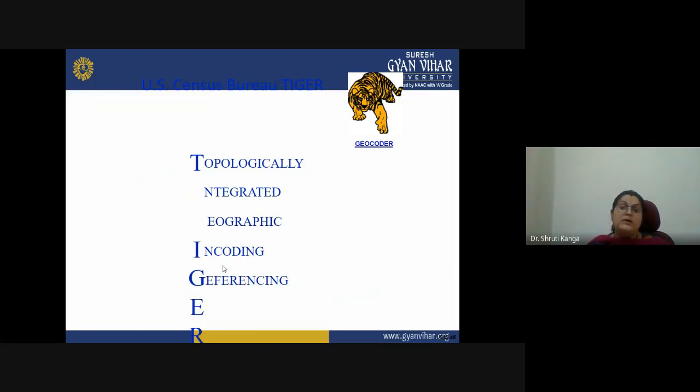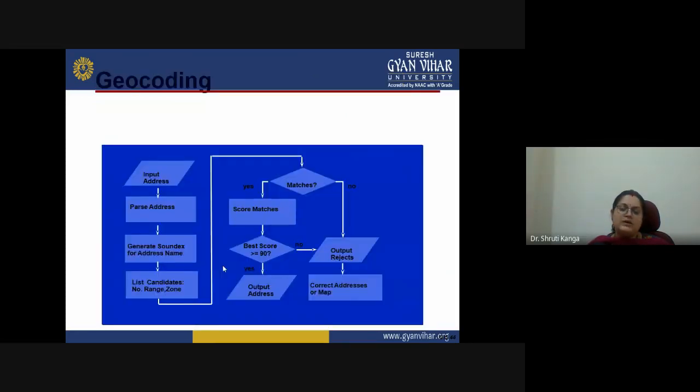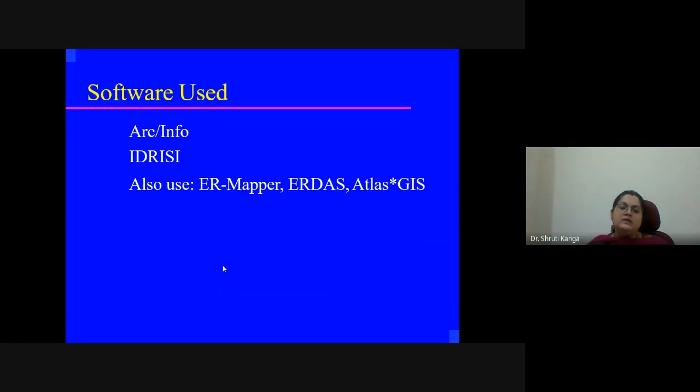You have to be very familiar with this when we are talking about geocoding of data sets. And then there are different GIS software which are being used for these kinds of error minimization, so you have to be familiar with those also.